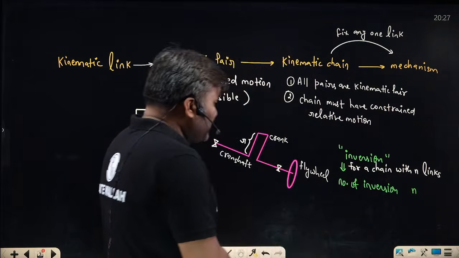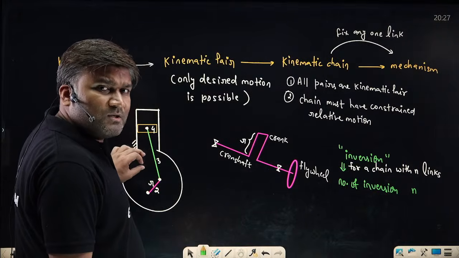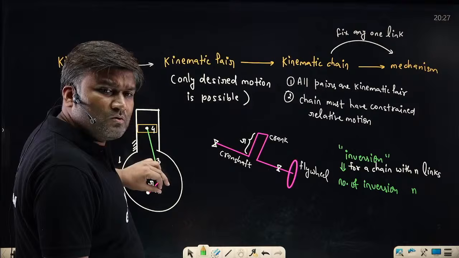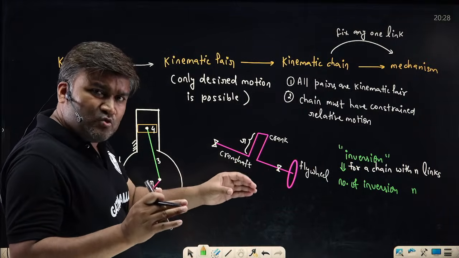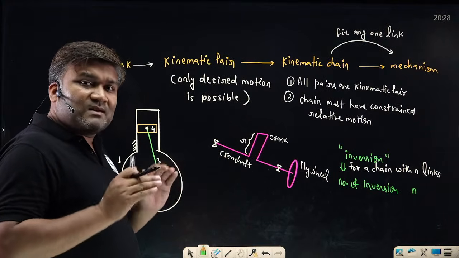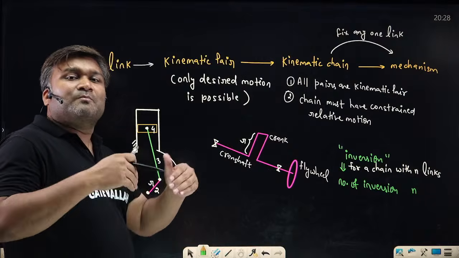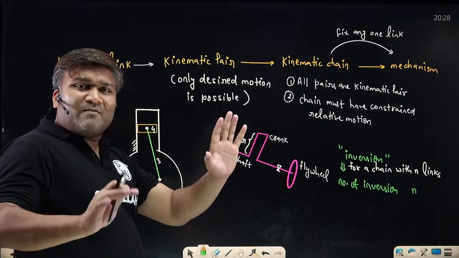But sir, what if by fixing link 1 you got something, and by fixing link 2 you are getting a similar thing? Will you still call these two different inversions? No sir. For being called inversions, by fixing link 1 I have got something, and by fixing link 2 I must get something different.